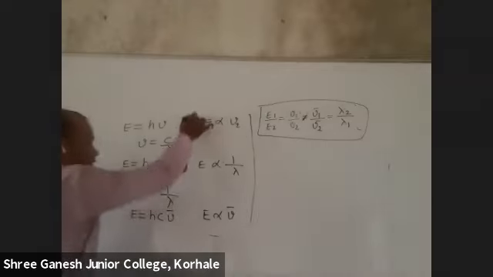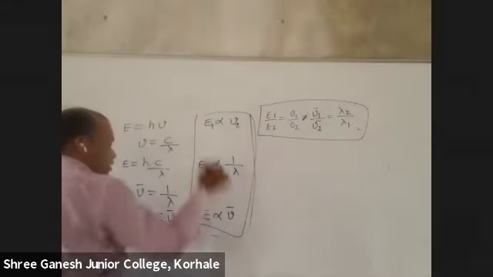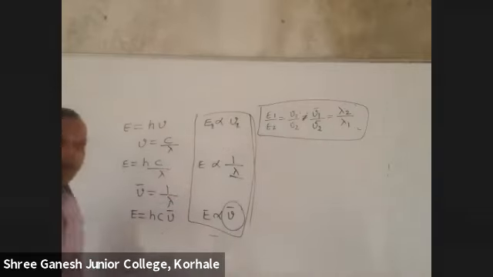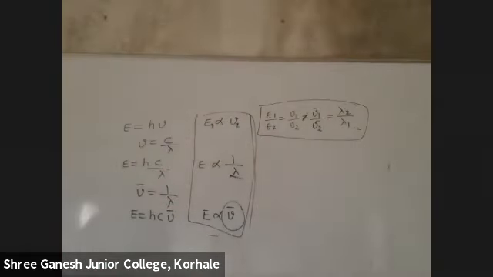Tell me these formulas, can you see? This is called wave number. This is called wavelength. This is called frequency. Energy and frequency are directly proportional. Energy and wave number are directly proportional. Energy and wavelength are inversely proportional.